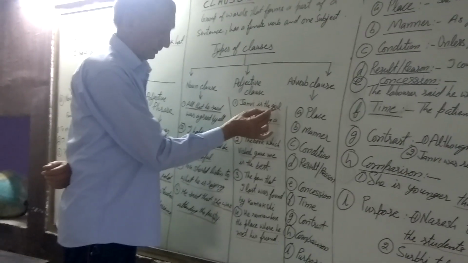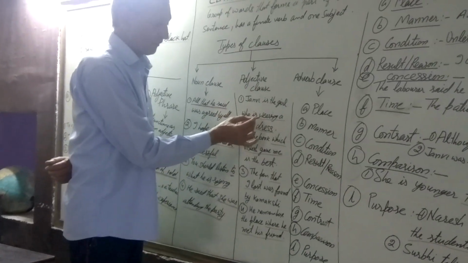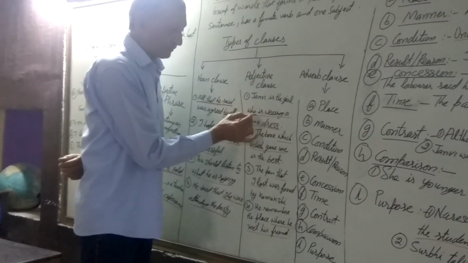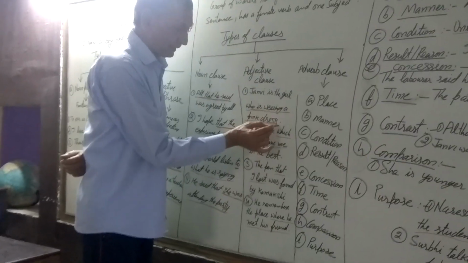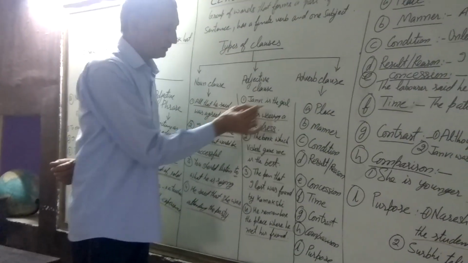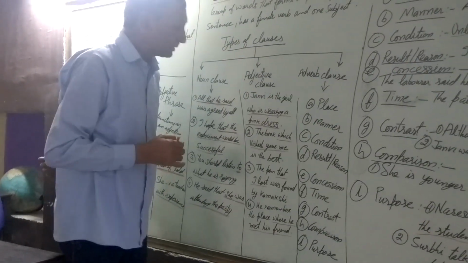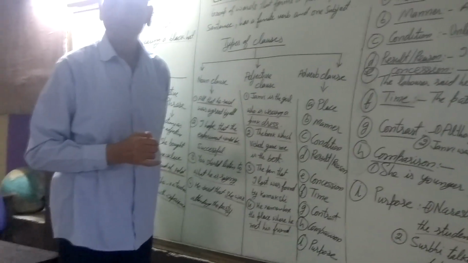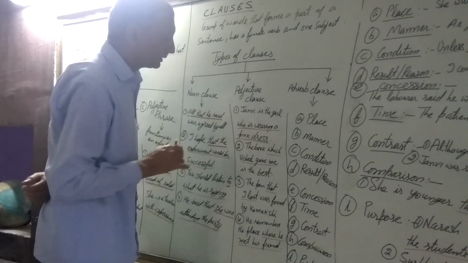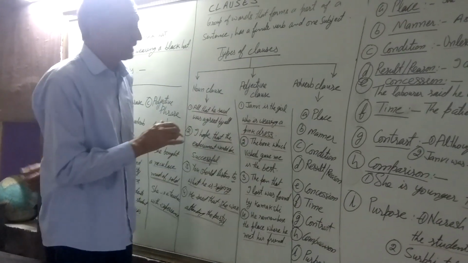Janvi is the girl who is wearing a pink dress. Who is wearing a pink dress describes the girl Janvi. Janvi is that girl. Therefore, it is adjective clause.